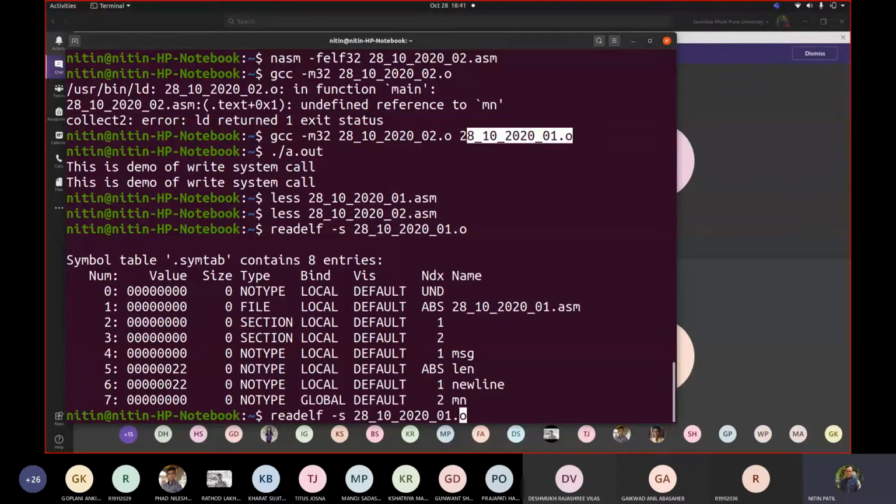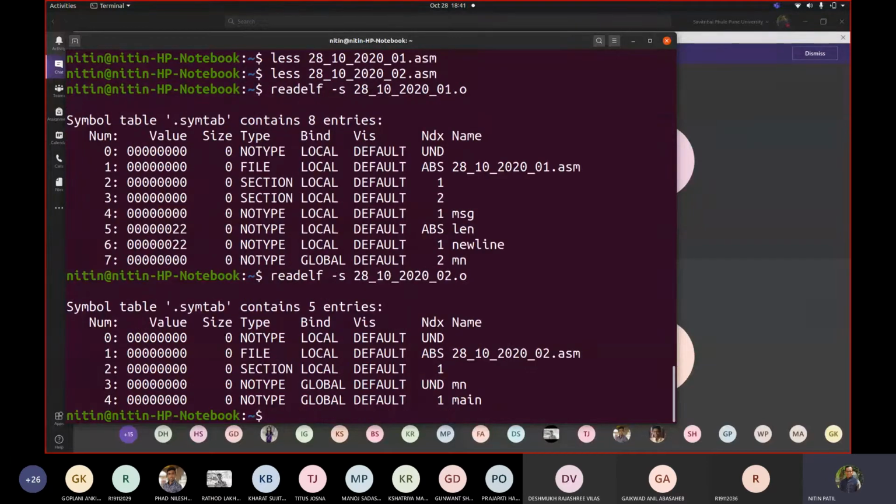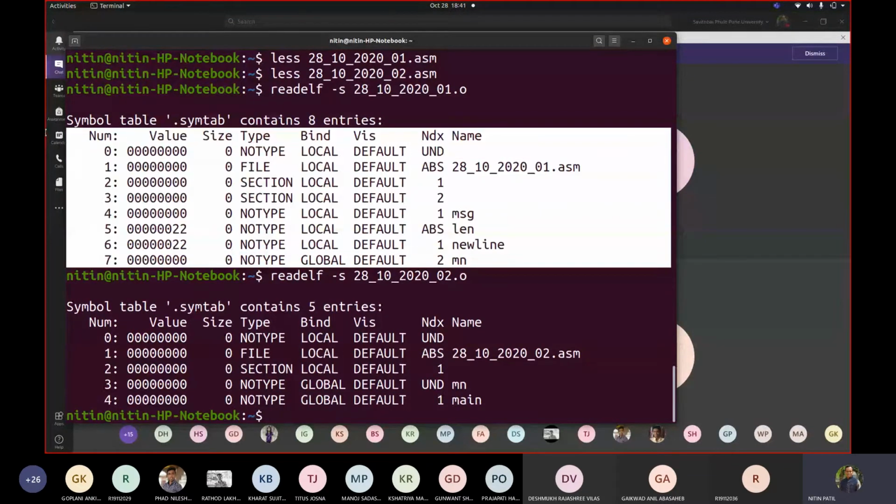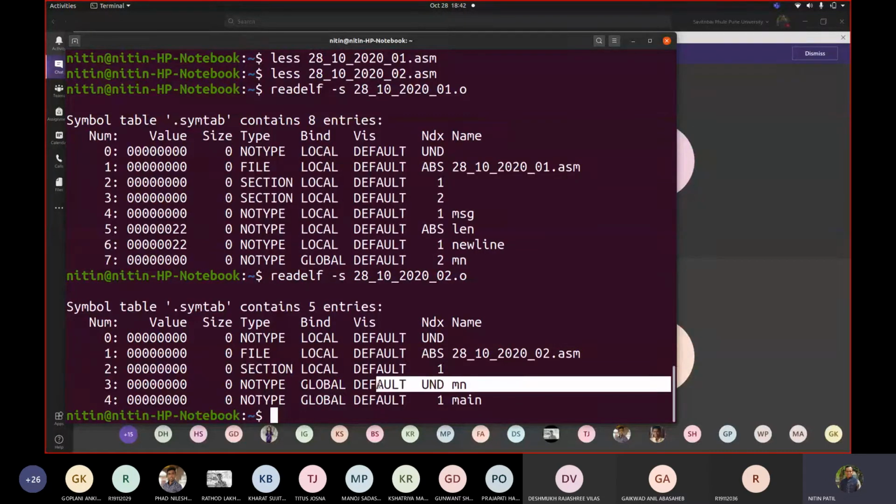Correct. Now the same thing, if I try writing 02, these are its symbol table entries. Now here if you see, mn is defined. Correct. This is our own code where mn was defined, which was a global value. And if you see this symbol table, it is undefined. Okay, UND, you can see that. This UND means it is undefined.